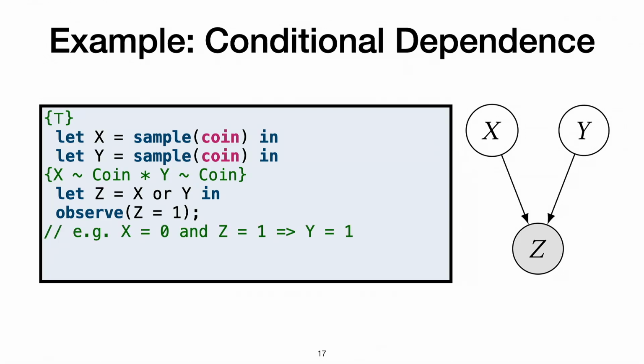X and Y would no longer be independent when conditioning on this. For example, if I know that Z is 1 and I know that X is 0, then because Z is defined to be X or Y, Y must be 1 as well. So knowing something about Z and X gives me extra information about Y, which is why it's no longer independent. If we return X and Y, we can prove that the correlation of X and Y is negative. This means that if X increases, Y is likely to decrease, and if X decreases, Y is likely to increase.